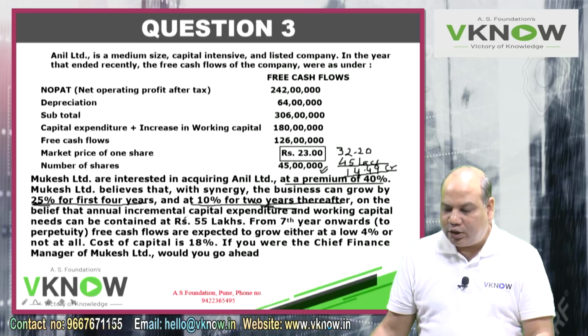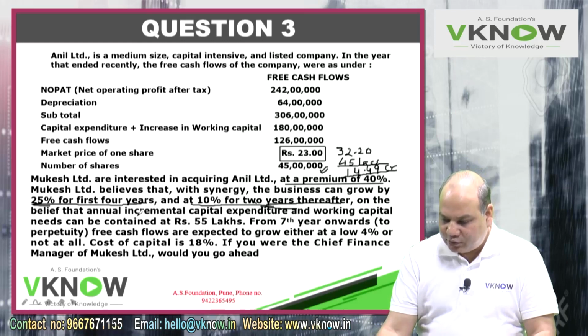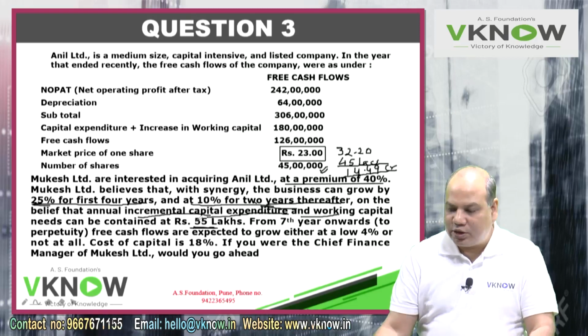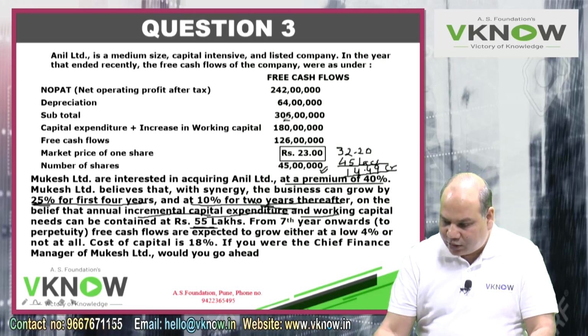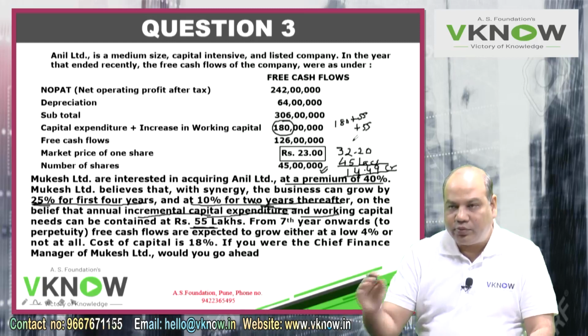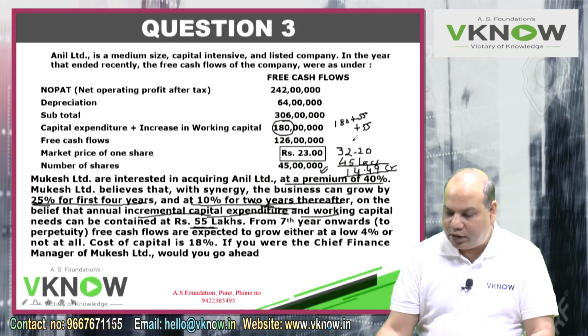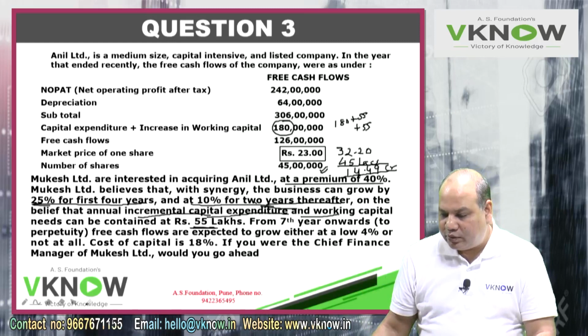On the belief that annual incremental capital expenditure and working capital needs can be contained at rupees 55 lakh. And what will be the requirement of additional capital expenditure and working capital? 55 lakh more than previous year every time. So previous year requirement of capex and working capital was 180. So next year will be 180 plus 55. Again after that year, previous year plus 55. So this will grow by 55 lakh every year.